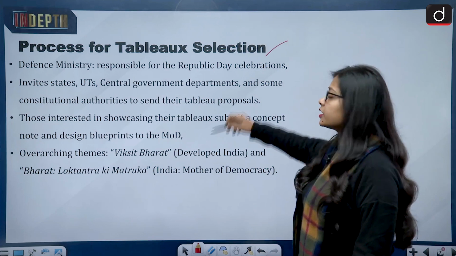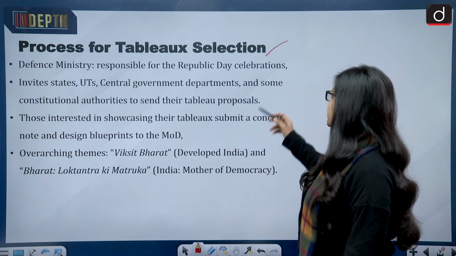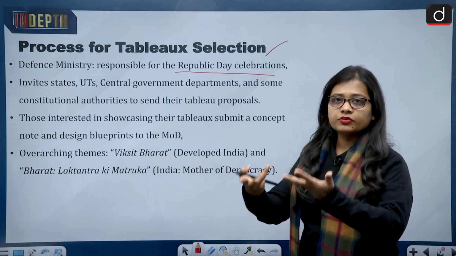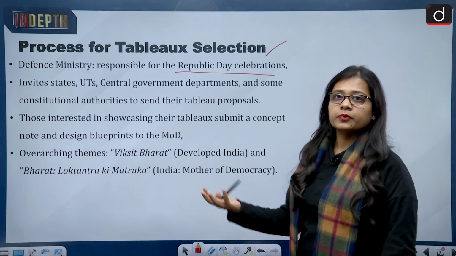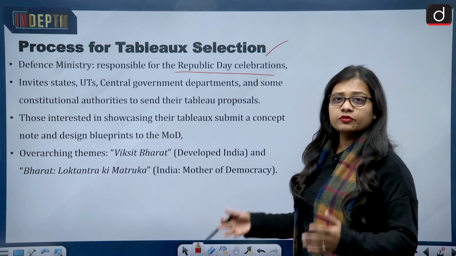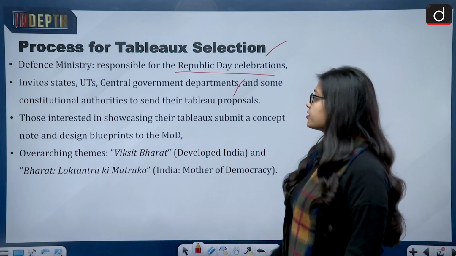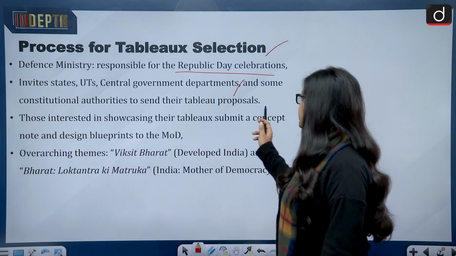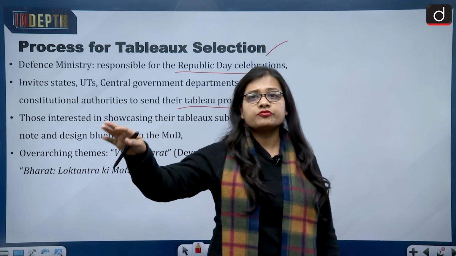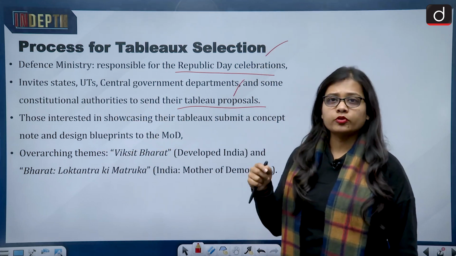So what is the process for the Republic Day tableau selection? According to the Defense Ministry, which is responsible for the Republic Day celebrations, whatever celebrations we are able to see, the responsible authority is the Ministry of Defense. The Ministry of Defense invites the states and the union territories, the central government departments and some constitutional authorities to send their tableau proposals. So it is the Ministry of Defense which asks the different states, union territories and any other institutions to give their proposal.